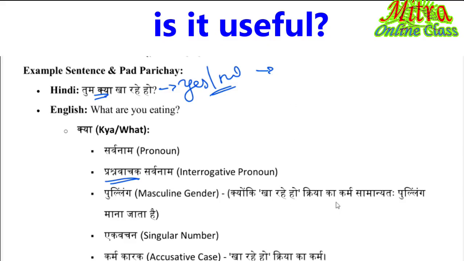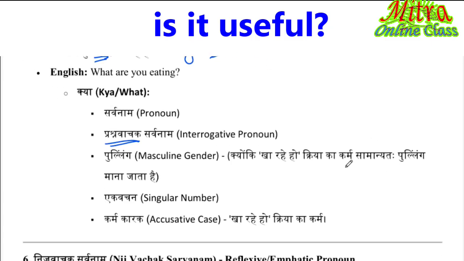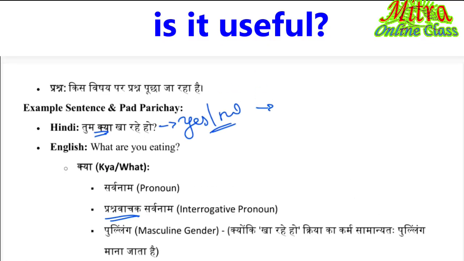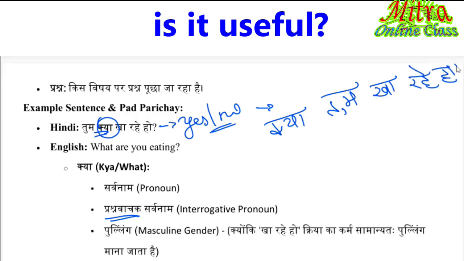क्योंकि खा रहे हो, क्रिया का कर्म सामान्यतः पुल्लिंग है. So क्या तुम खा रहे हो? The answer should be of yes or no type. So the क्या comes first: क्या नाम है तेरा? What is your name? In any order of the sentence, but if the answer is of yes or no type, then it is not an interrogative pronoun, or else that is just a question.